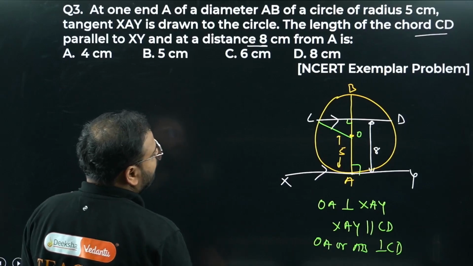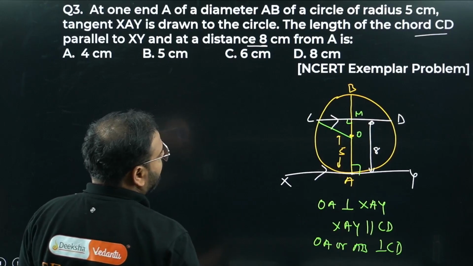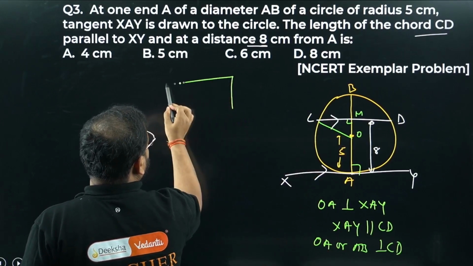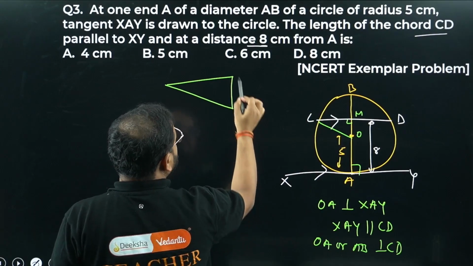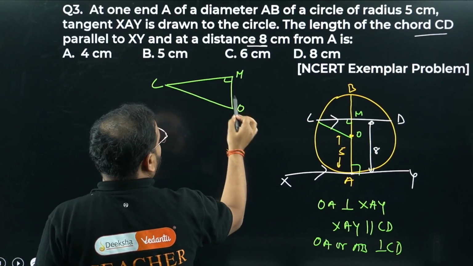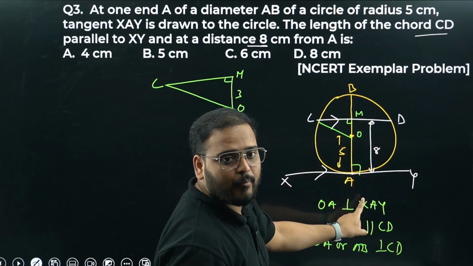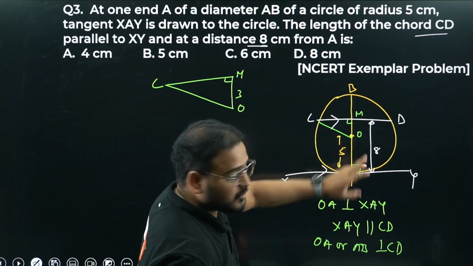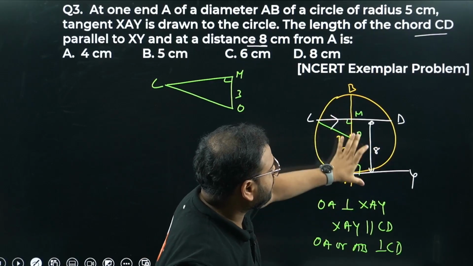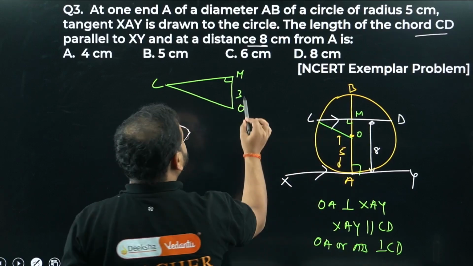So this angle is 90 degrees. I'm taking this to be OM. How much is this length? I'll draw this triangle over here. This is O, this is M, and this is C. This is going to be 3. How come, sir? Radius is 5. The total distance is 8 from the point A. From A to the center the distance is 5 because the radius is 5. The total distance between the two parallel lines is 8, so this is 3 centimeters.